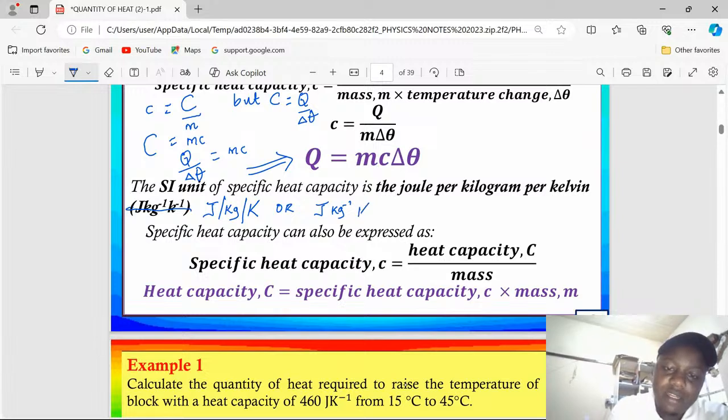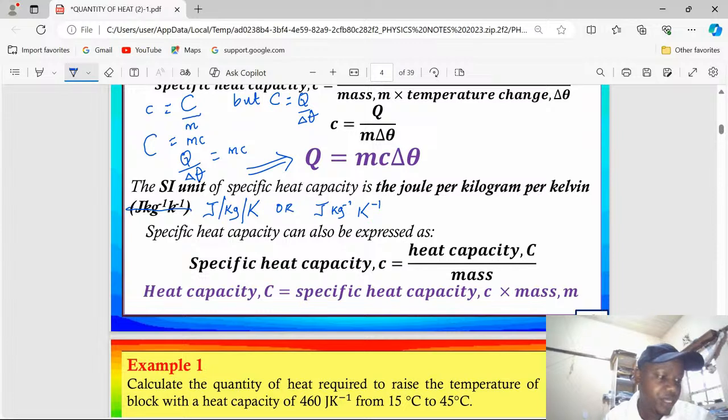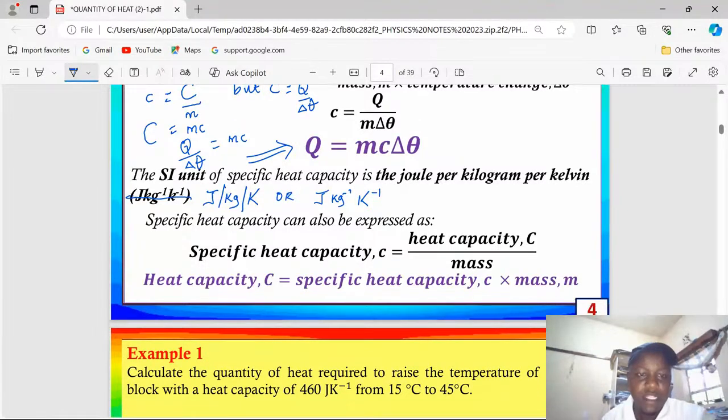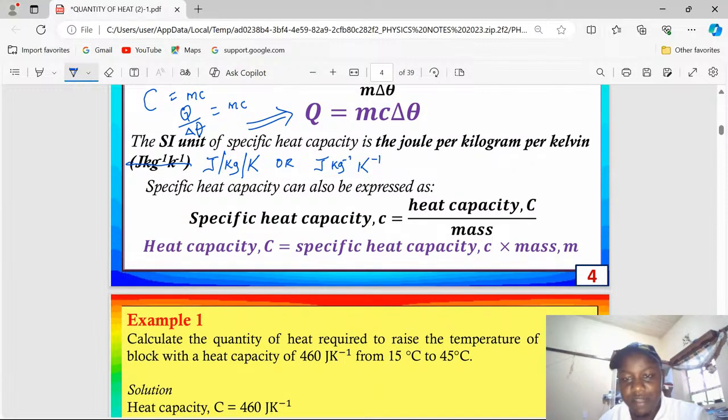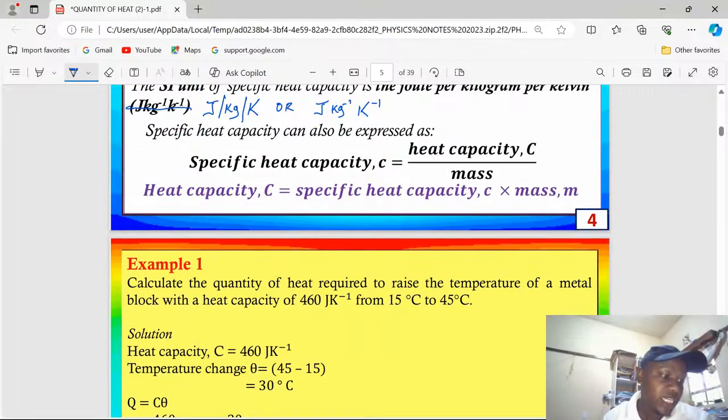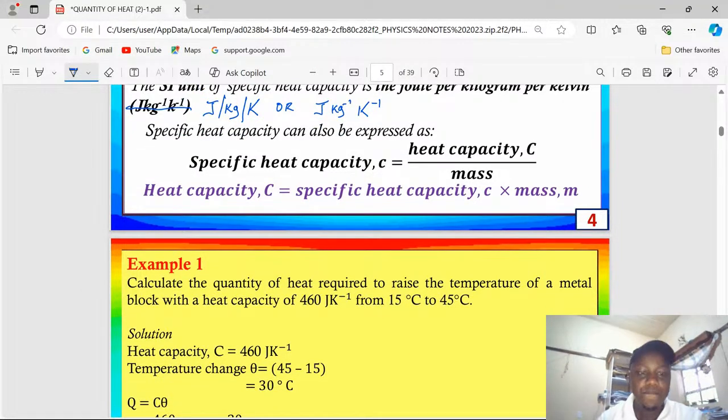And per Kelvin, we also bring it up here and have a negative. But it should be noted that the SI unit of temperature is Kelvin, abbreviated capital K, not a small letter k. Specific heat capacity can also be expressed as heat capacity per unit mass. That is exactly what I had mentioned earlier. So we can look at a few calculations now.